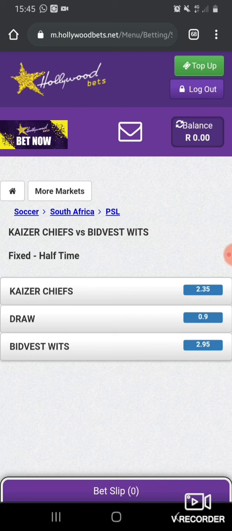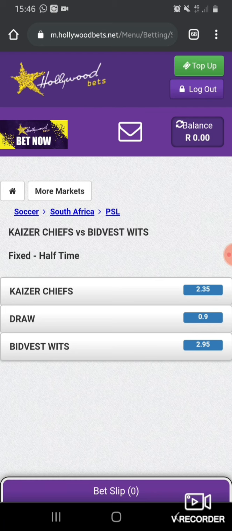And the odds are high because they know that it will be hard for Kaizer Chiefs to win the first half. And also on Bidvest, you can see that the odds are also high because it's high risk, or it's quite an impossible sort of thing to win the first half when big teams are playing each other.